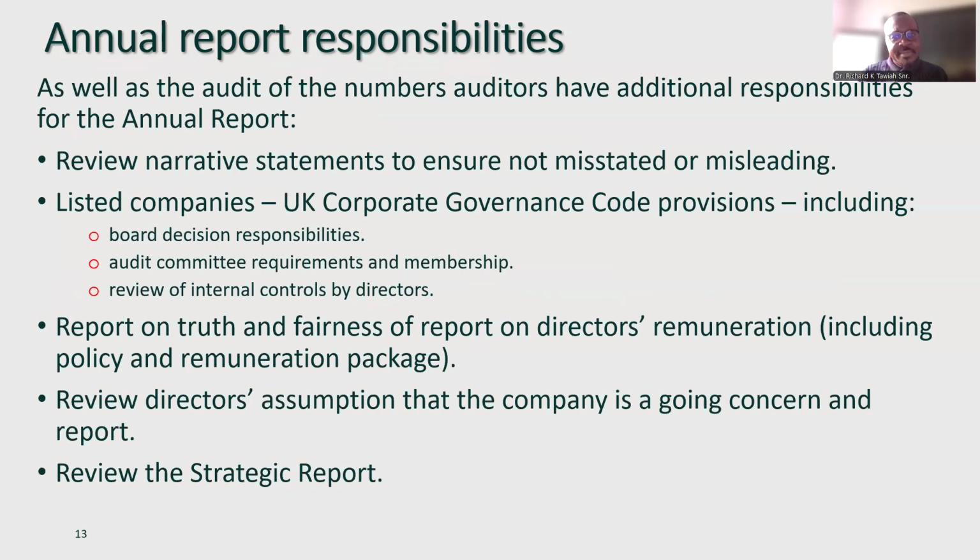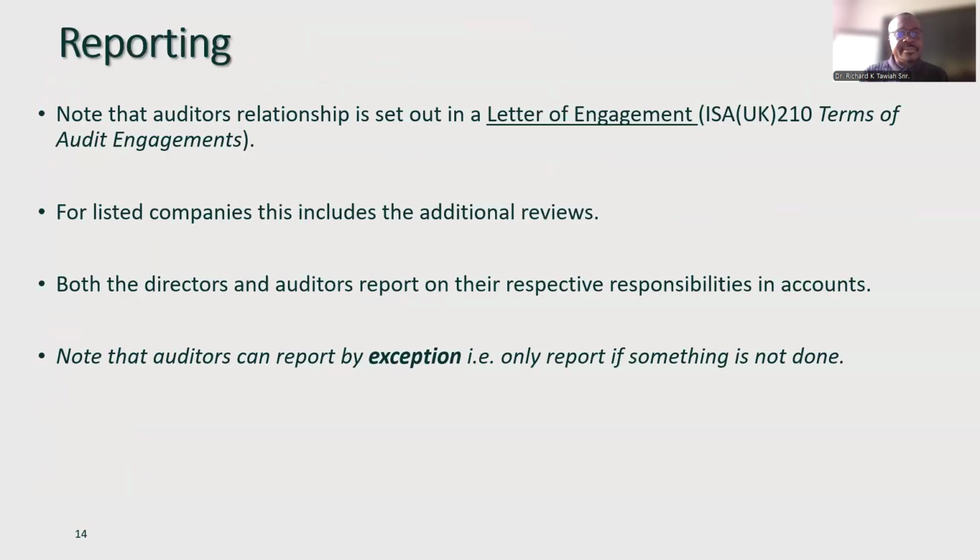Now, for listed companies, the requirements are broad. So UK Corporate Governance Code provisions, including board responsibilities, audit committee requirements and membership, review of internal controls by directors, you need to review all of these. You must also report on the truth and fairness of the directors' remuneration. And directors will have made assumptions that the company will continue as a going concern. You must review that. If they have a strategic report, you must, again, review that.